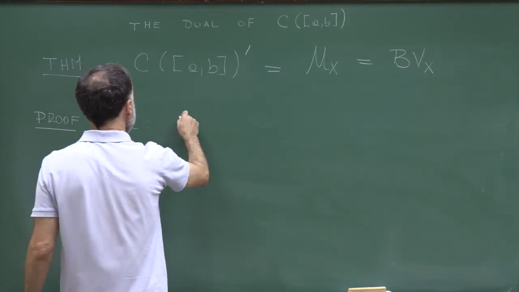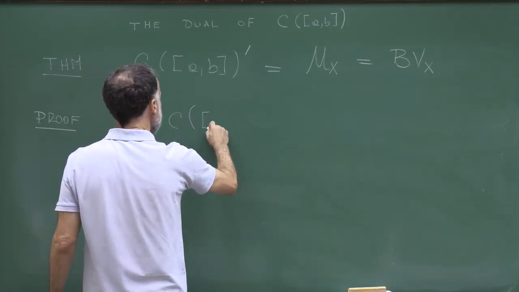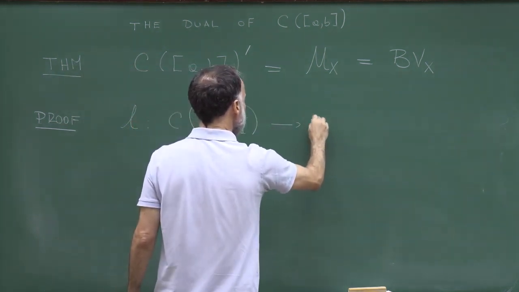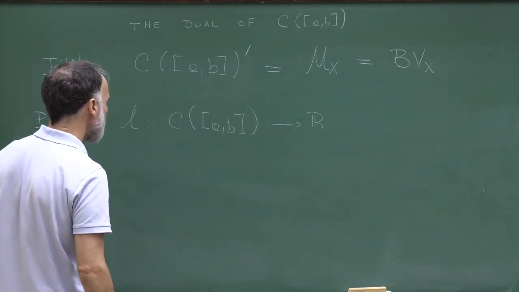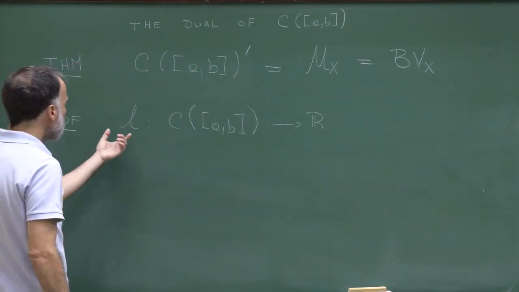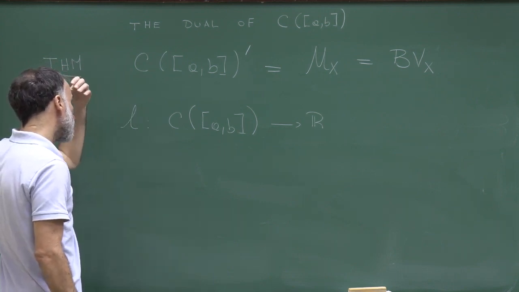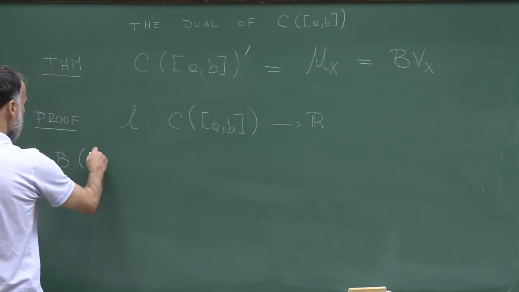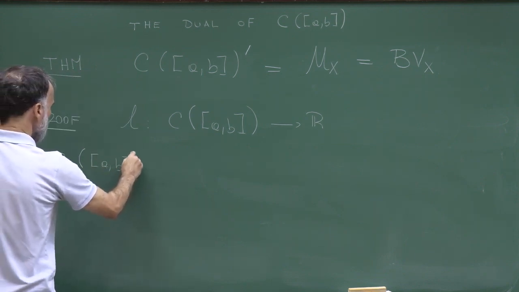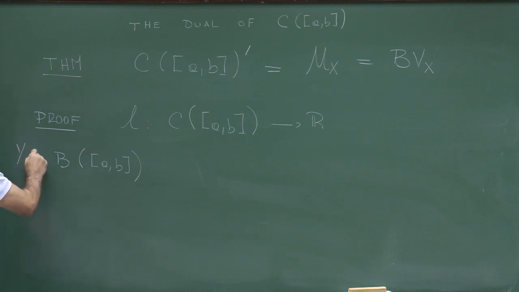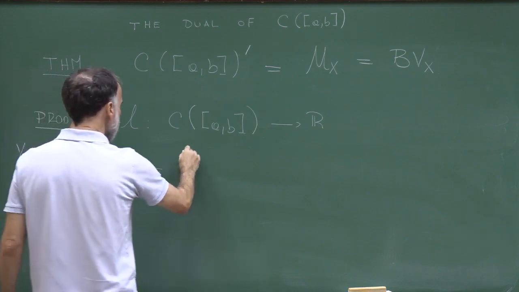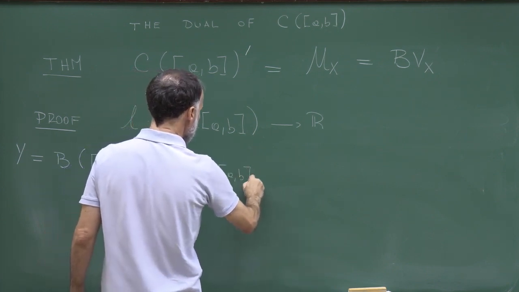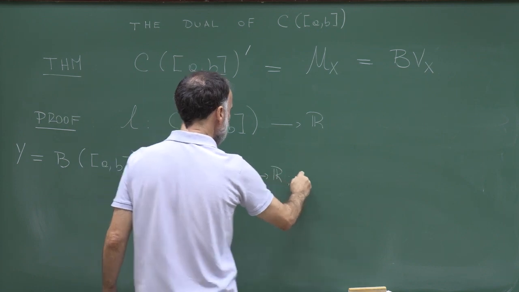So I have L, which is a bounded linear functional from the space of continuous functions to R. As I said, I want to define L of an indicator function. So let me represent by B(AB) the set of functions H from AB to R which are bounded.